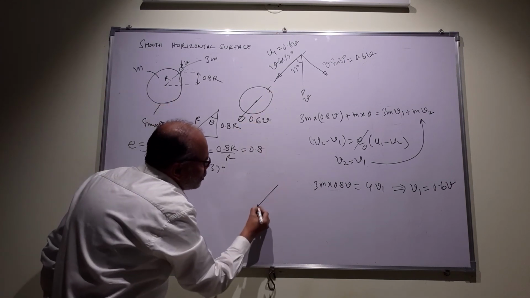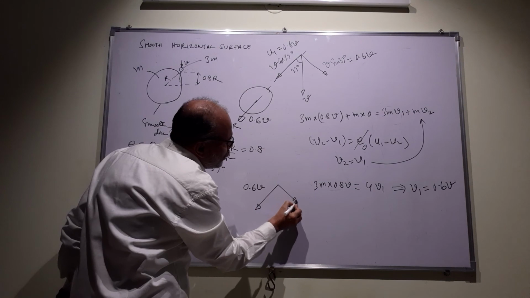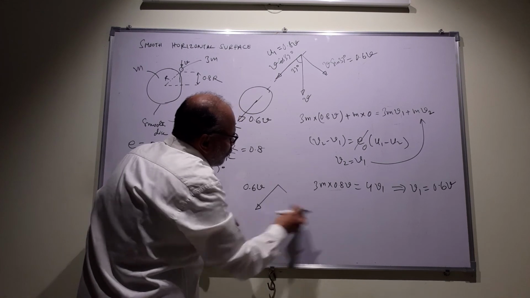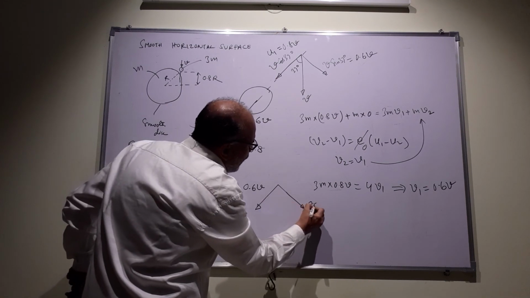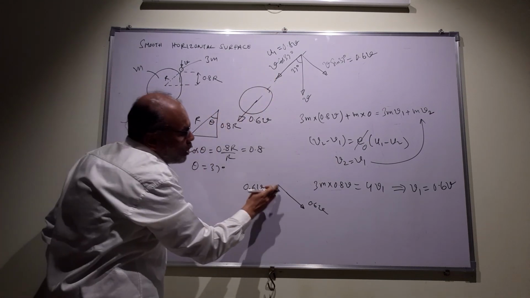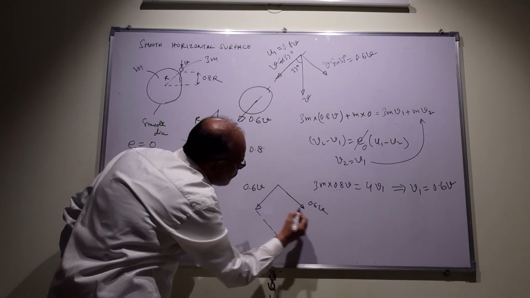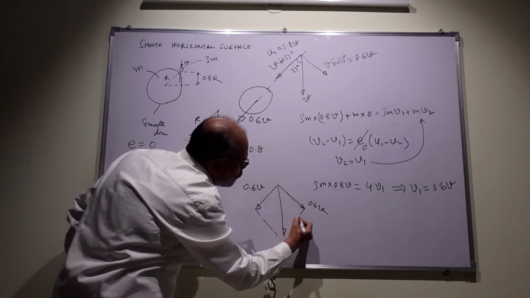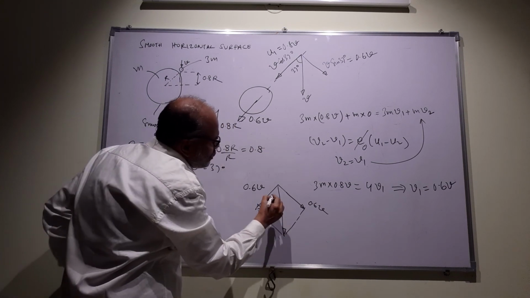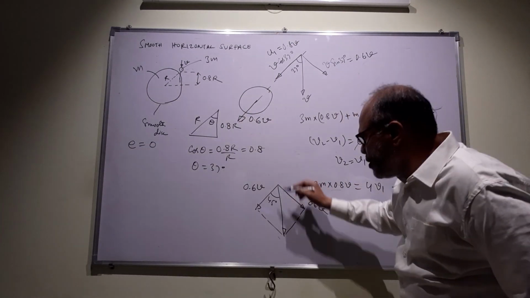What happens to the particle? The particle will have a component 0.6v, no doubt. Had the tangential component not been there, the particle would have stuck to the disk and both would have moved together. But because this component is there, the resultant velocity is something like this. In fact, this is 45 degrees.